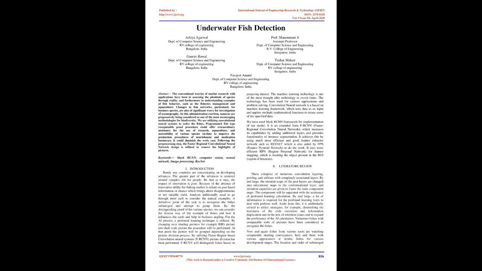We are utilizing convolutional neural systems to order the fishes. Programmed fish type recognizable proof procedure could offer extraordinary assistance for the use of research, aquaculture, and accessibility of various species on time to improve the production procedures of nourishment and medication businesses. It could diminish the work cost. Following the pre-processing step, the faster regional convolutional neural network design is utilized to remove the highlights of pictures. Keywords: mask RCNN, computer vision, neural network, image processing, ResNet.